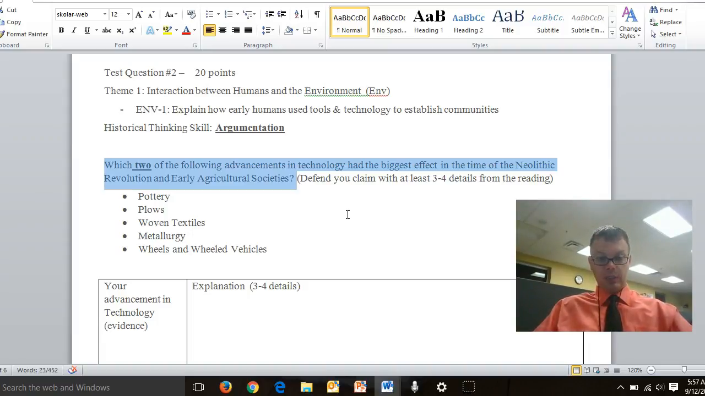So if we're looking at this, what you want to do first, and we may have done this in class already, but if you haven't already, just take a moment here to circle or highlight all the key words in this question. You can pause the video and you can do that right now. Alright, now that you've had some time to underline or circle the key words, what we basically see is there's two advancements that make the biggest effect in the time of the Neolithic and early agricultural societies.